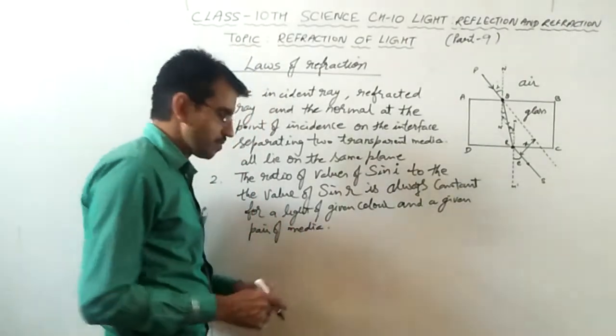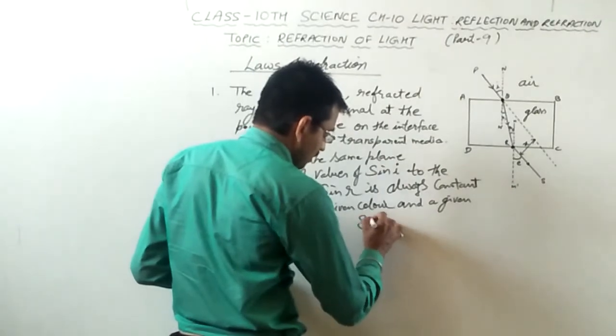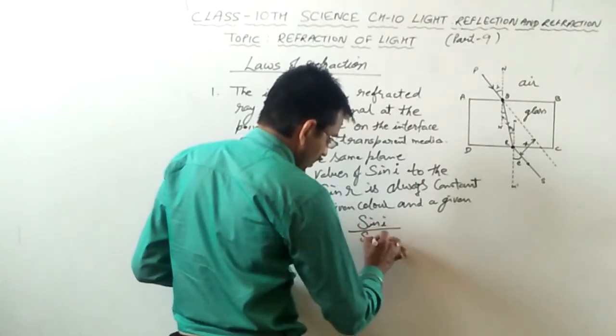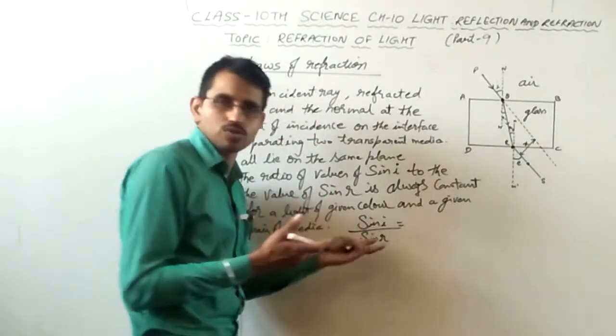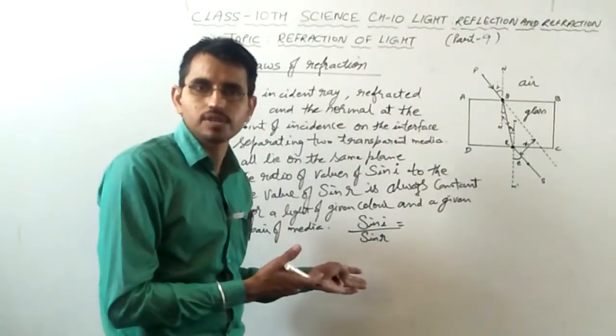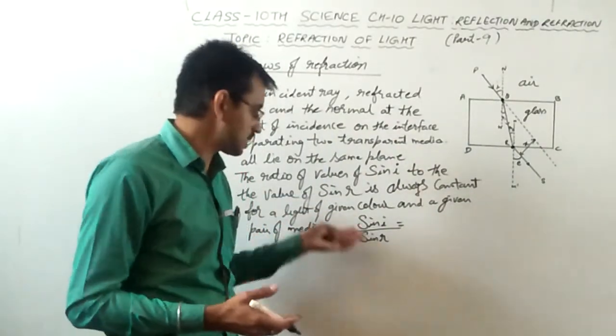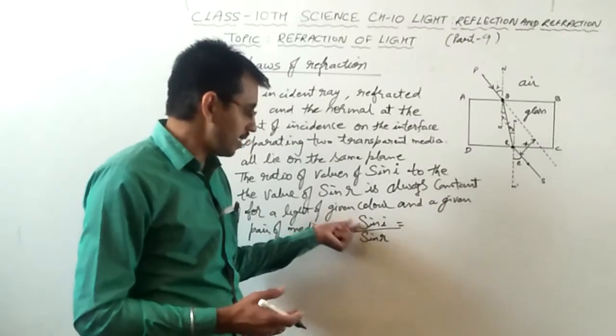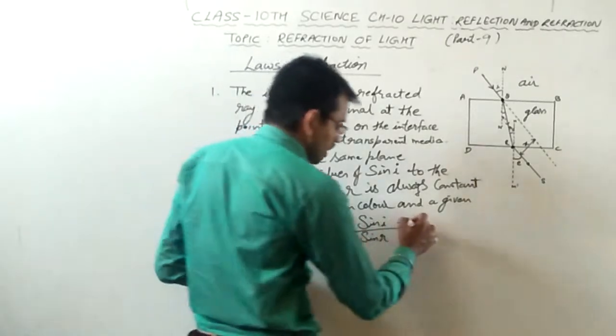Once again I repeat, you can simply understand it, sin i upon sin r. Sin, you know students, it is a trigonometry term; sin, cot, sec, these are trigonometry terms. Sin i upon sin r is constant.